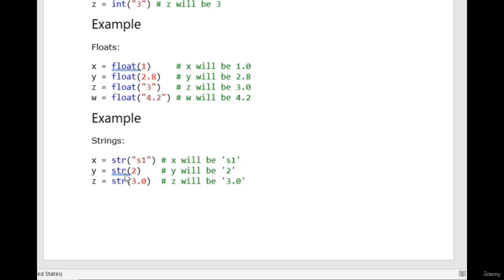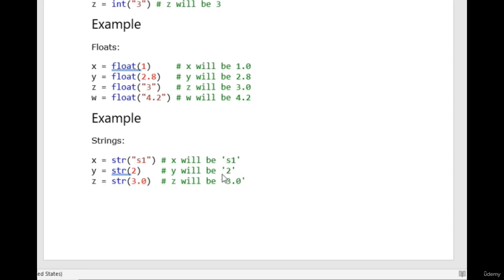So this is one more variety which we have, str, string. This is a general string which you are printing. So s1 will be printed with single quotation in the output. And this is 2. 2 is an integer which has to be converted to a string. So it will be converted and then in quotation you will have 2. 3.0 is a float value. Float again converting to string, and then 3.0 will be printed. So this is how it works.